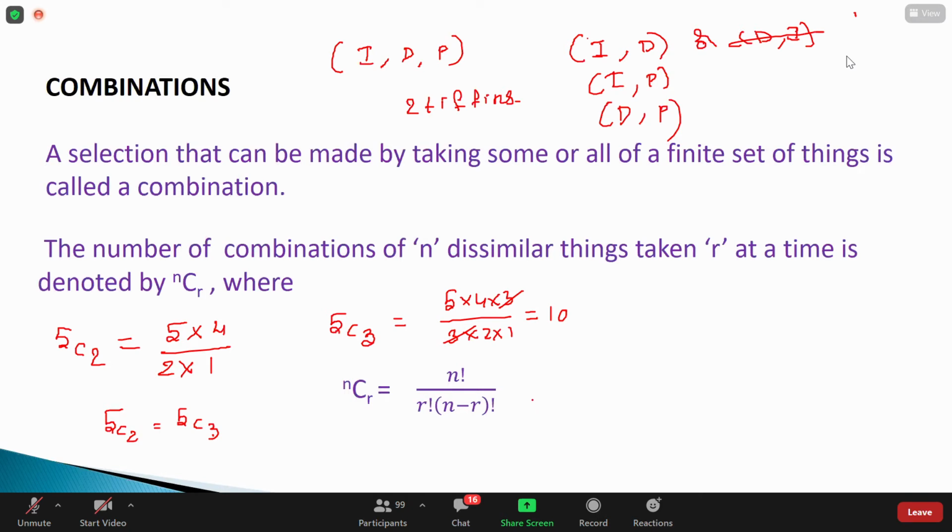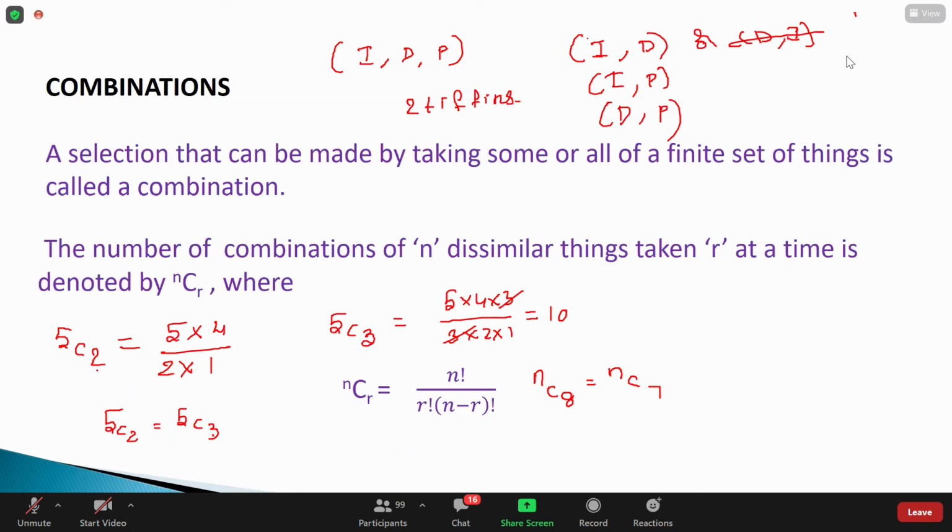Suppose I want to test your knowledge. If I give nC8 is equal to nC7, what is the value of n here? Nine, sir. 9? 8 plus 7. Very good. 8 plus 7, that's the thing I want you to understand in the notation.